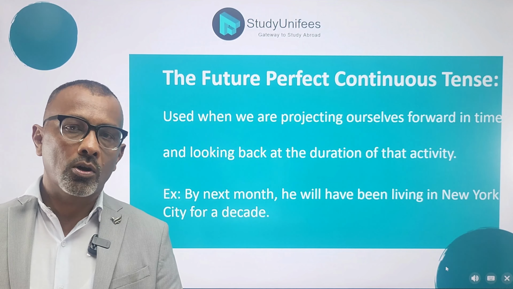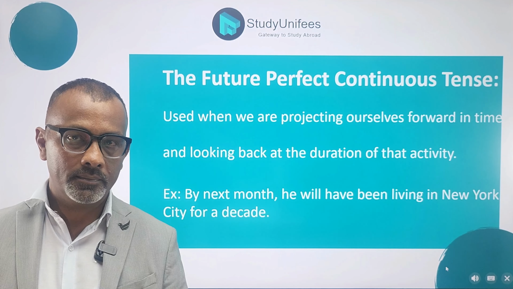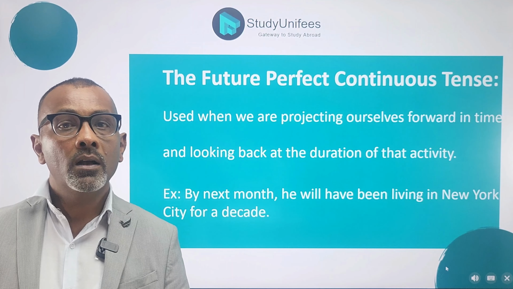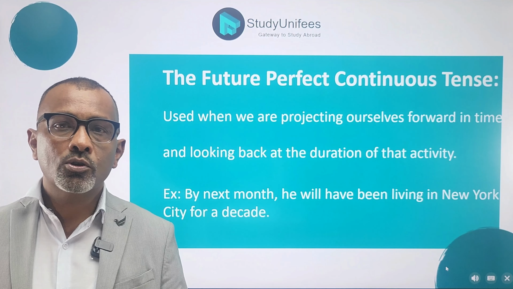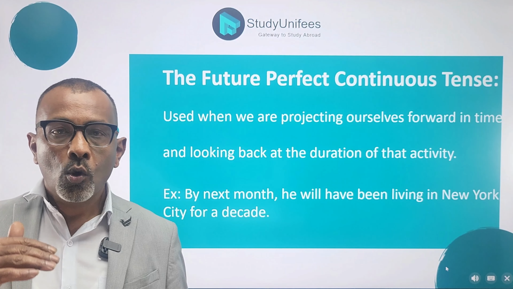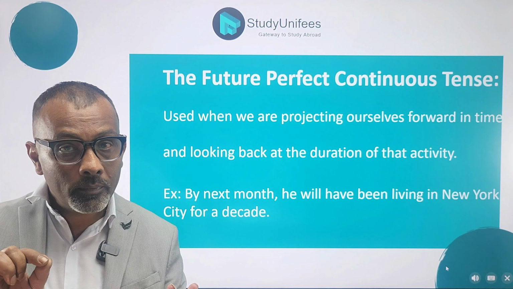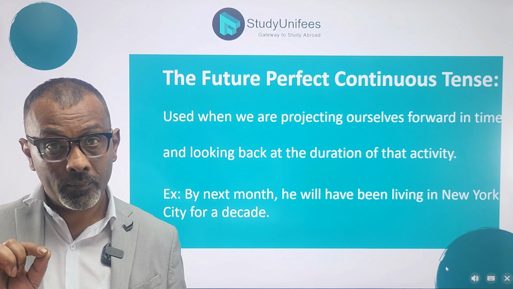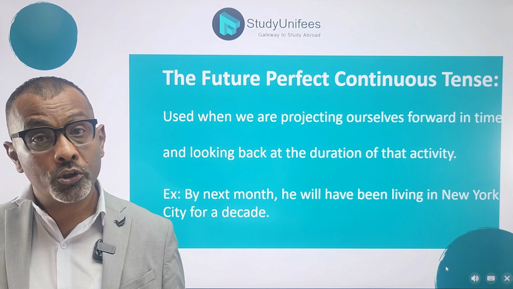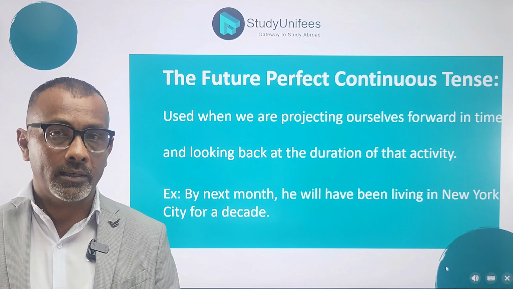The next tense we're going to talk about in today's video is the future perfect continuous tense. Now, first, let's understand how this tense is used. We use this tense to project ourselves in the future and then state what duration a particular action that we are doing now will complete in the future. So, it's an action we are doing now, but we are predicting what duration this action will complete in the future. Now, let's look at the sample sentence.